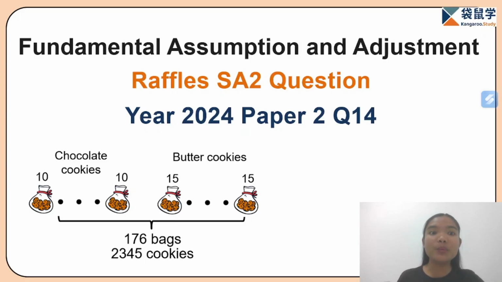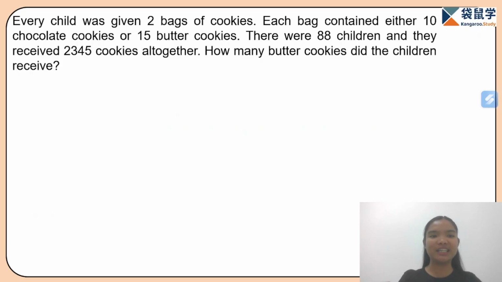For today's video, we will have a fundamental assumption and adjustment problem from the Raffles 2024 Paper 2 Question 14. So, let's start with this question. Each child gets 2 bags and each bag either has 10 chocolate or 15 butter cookies. Now, there are 88 children and they receive 2,345 cookies altogether. Now, we're finding the total number of butter cookies.